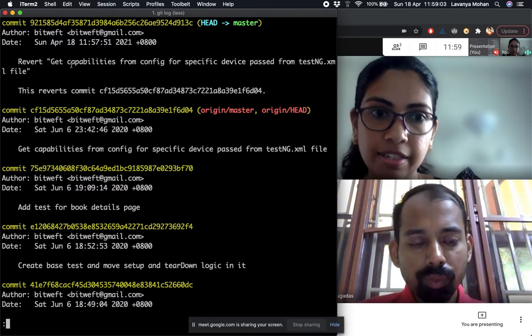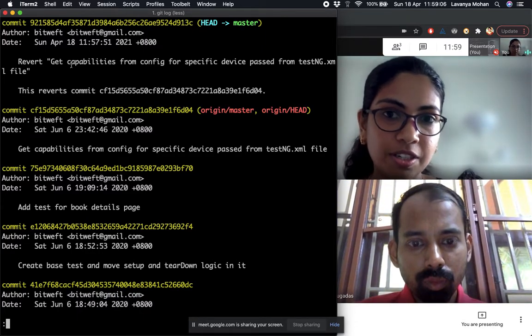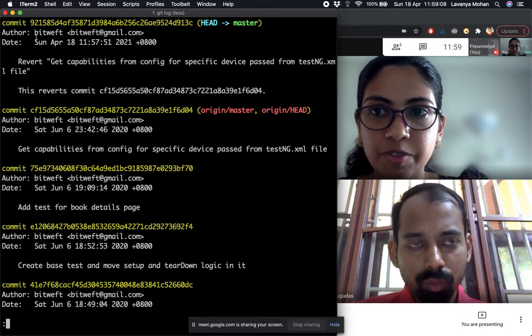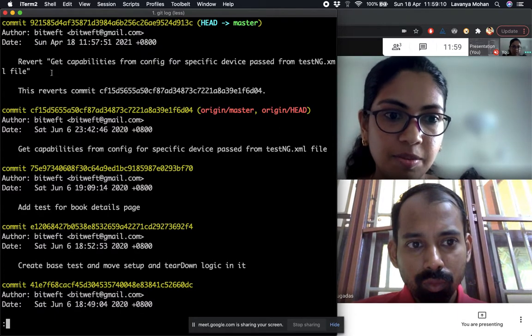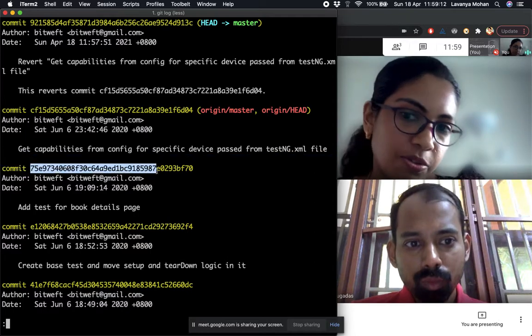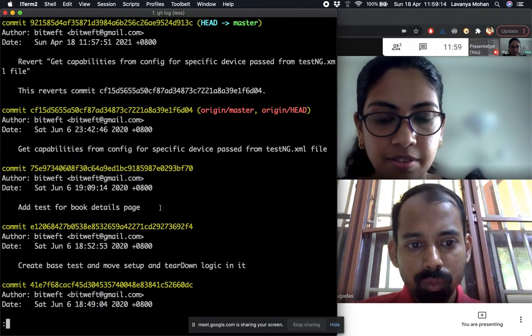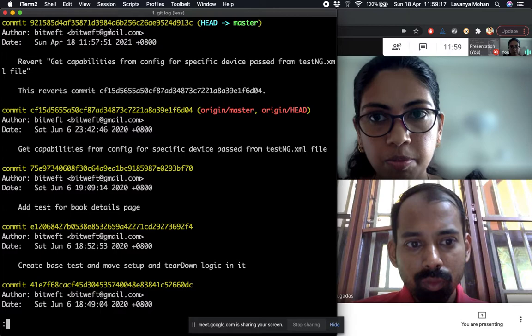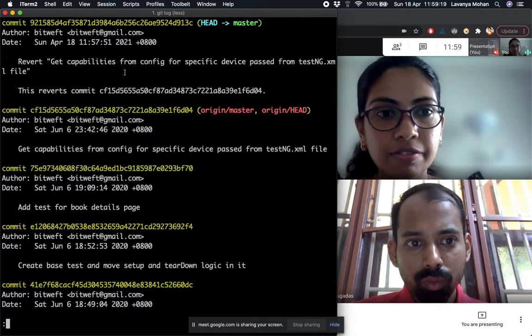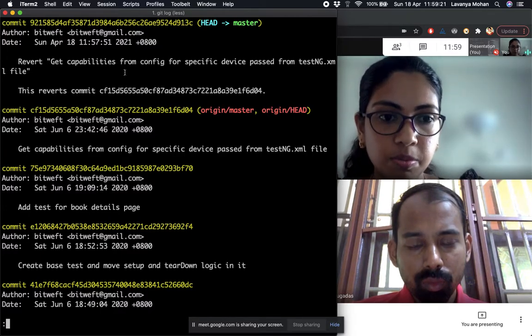And then now, if I push this change to remote, then we will again see a new commit on remote, which would basically be called this, but the code would be exactly similar to the earlier state. So this is probably how we would revert a commit which we have already pushed to remote.